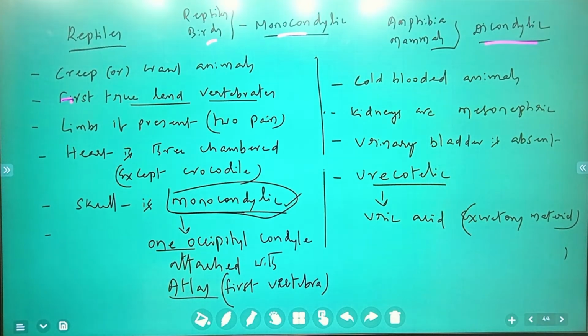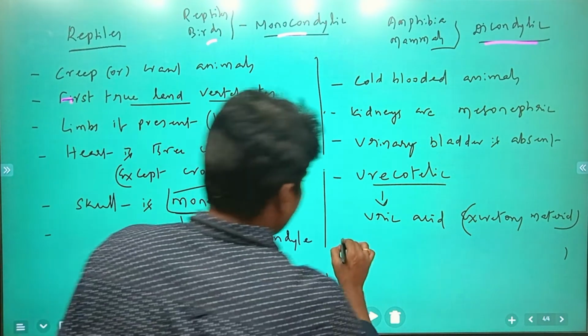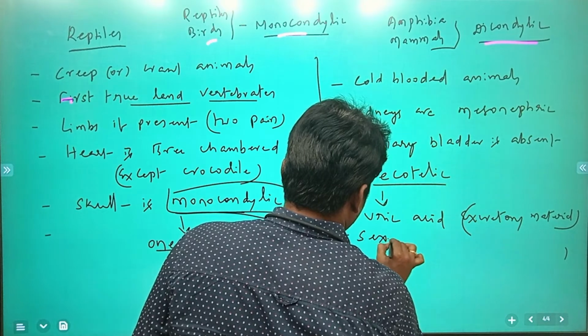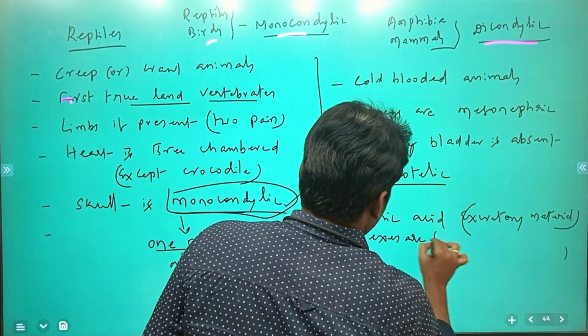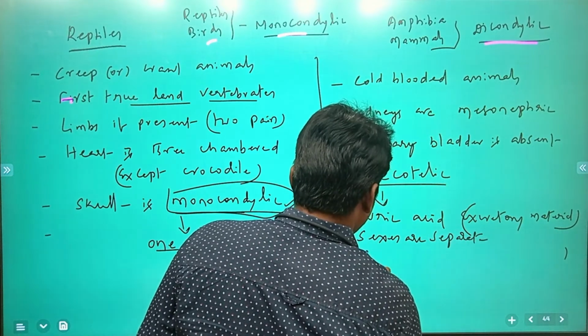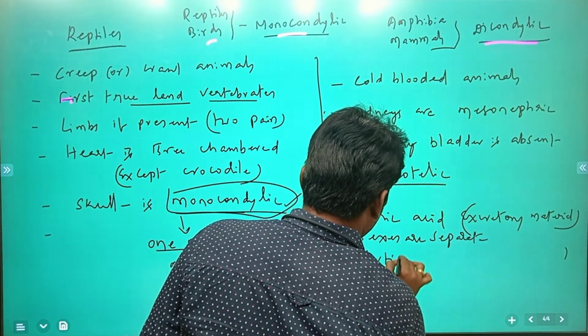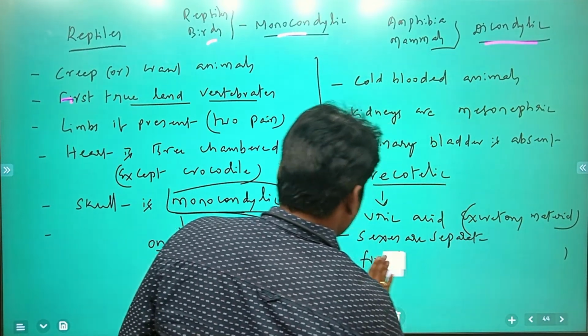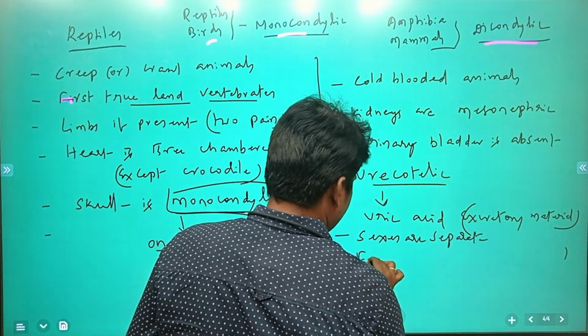Sexes are separate, male and female organisms are separate. Next, fertilization is internal.